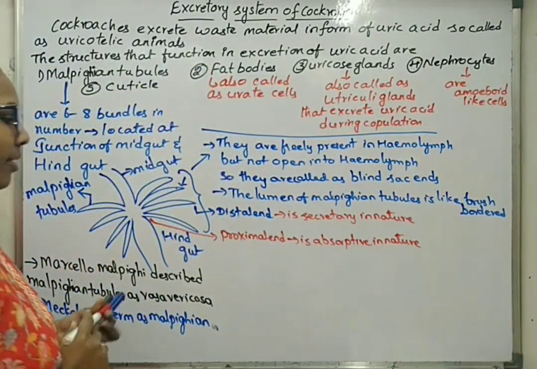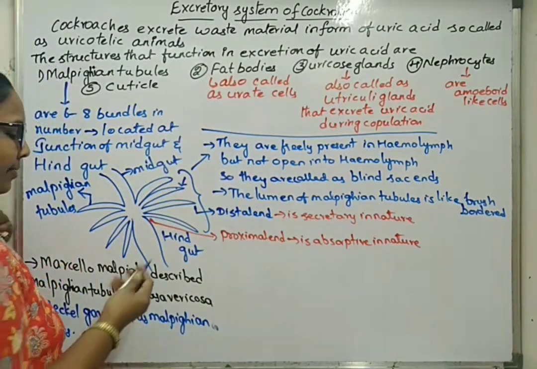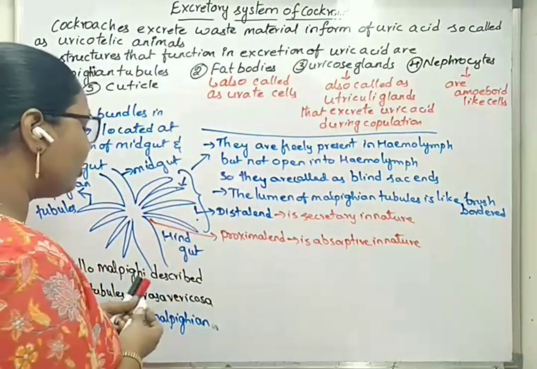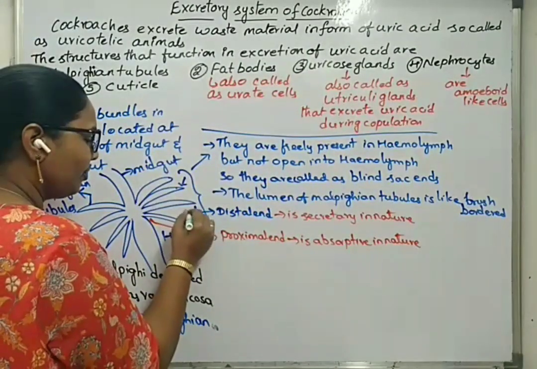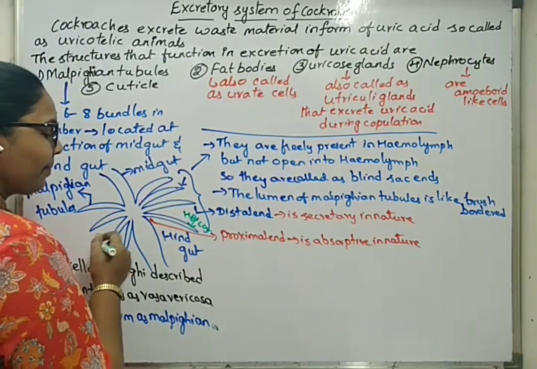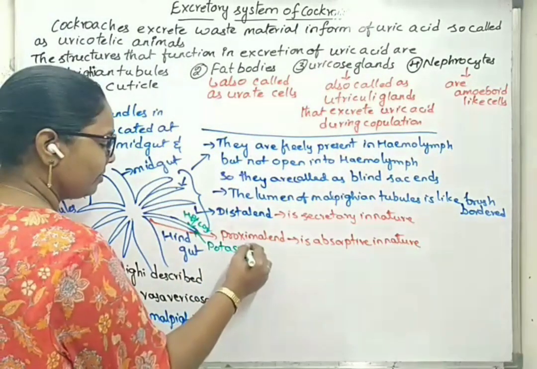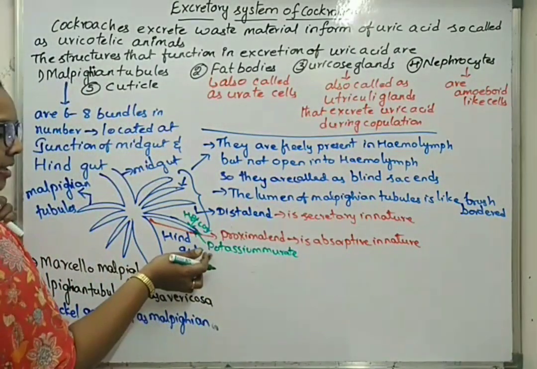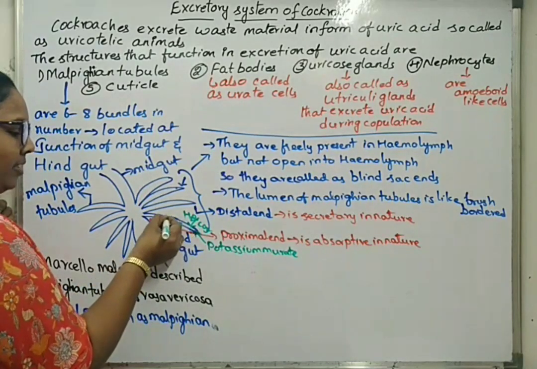What does it mean by secretory and absorptive in nature? Whatever waste material is there, water, CO2, potassium urate, is diffused into the lumen of the Malpighian tubules, so they will be moving this side.